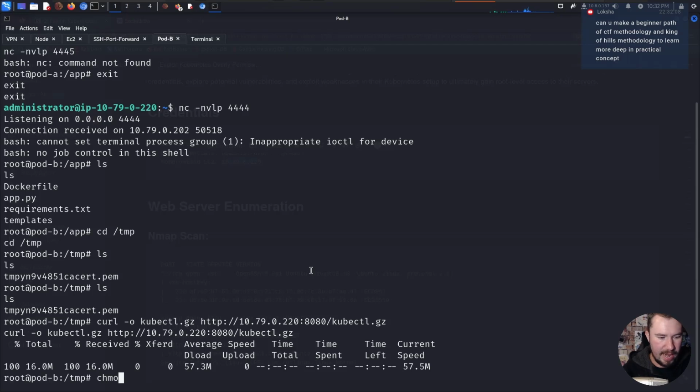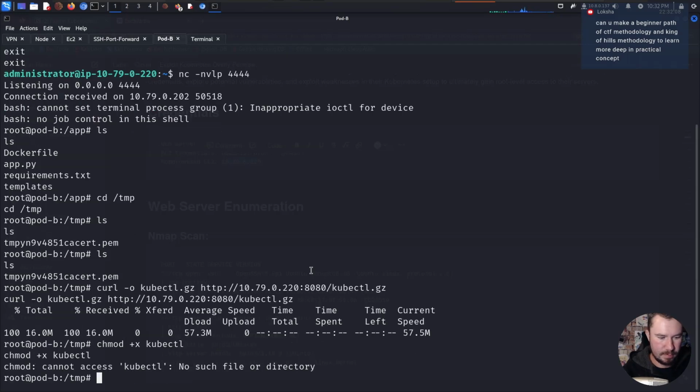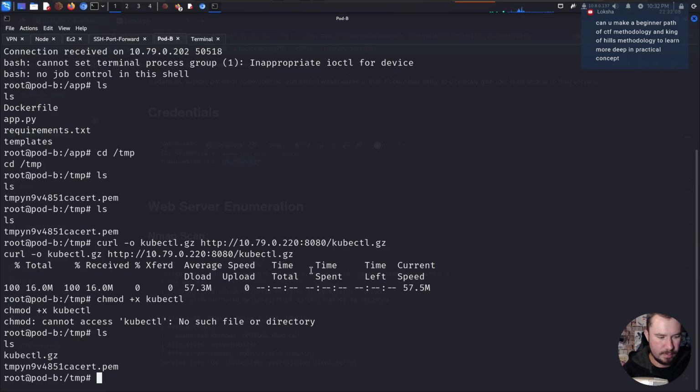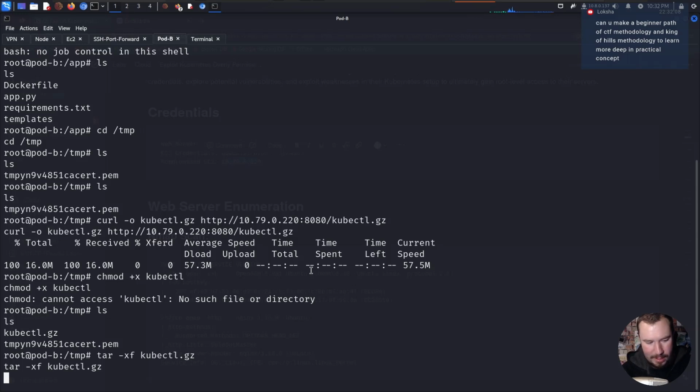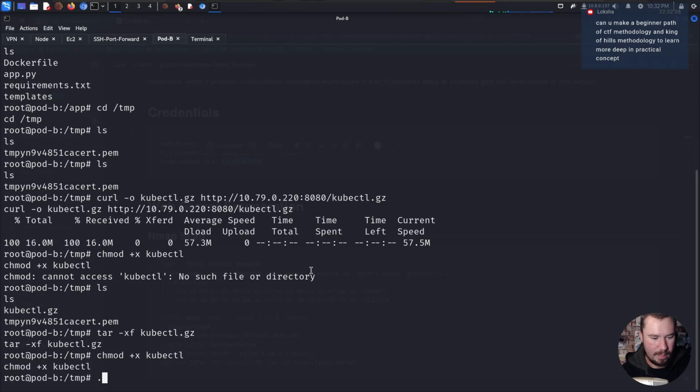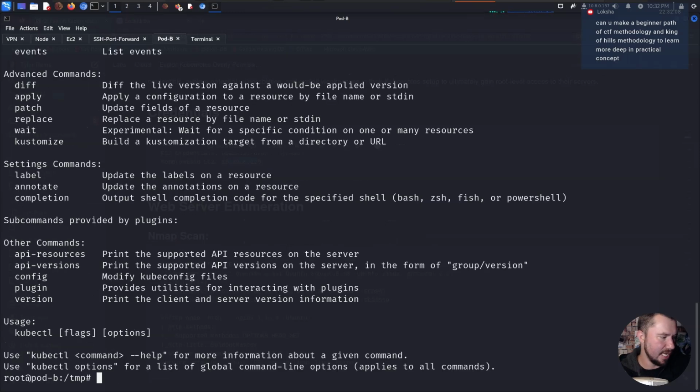Let's go ahead and make that executable. Let's go ahead and first unpack it before it makes it executable. That would be a good starting point. And now we can make it executable. And now let's just make sure it works by passing -h for help.